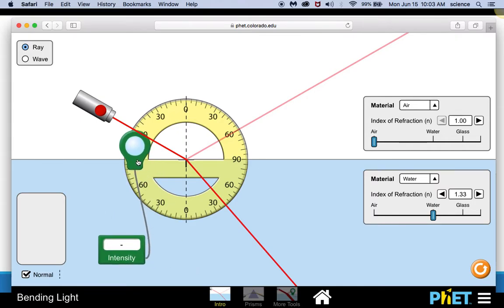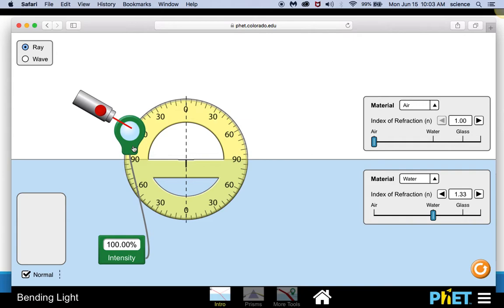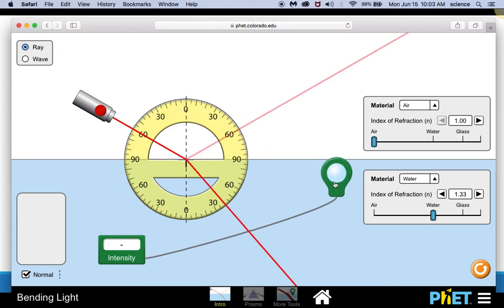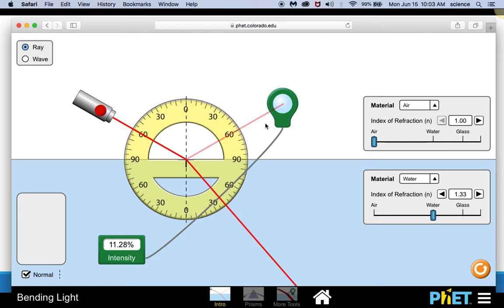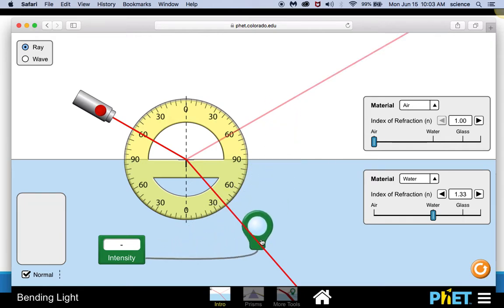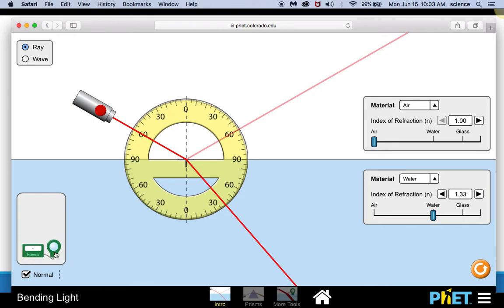The intensity of the light that's coming in is 100%. What happens is that some of the light is reflected, and in this particular case about 11% is reflected, and the rest of it, around 89%, is refracted. So we still have all of the light that we started with. Some of it is reflected and some of the light is bent.